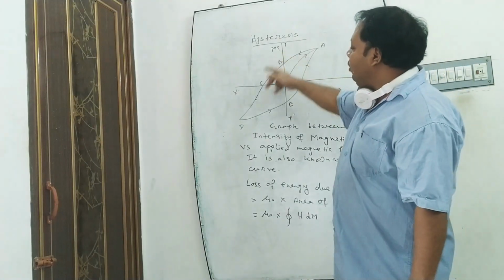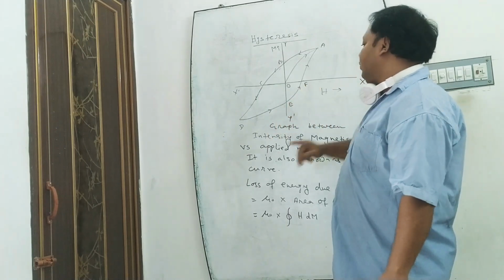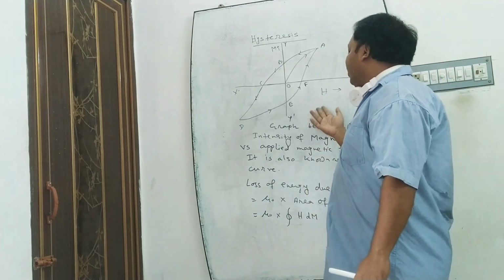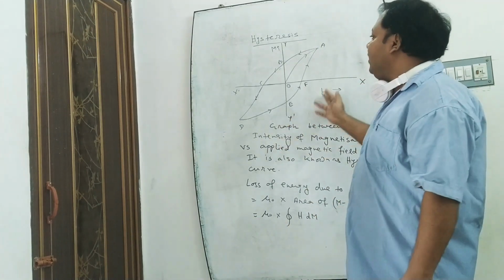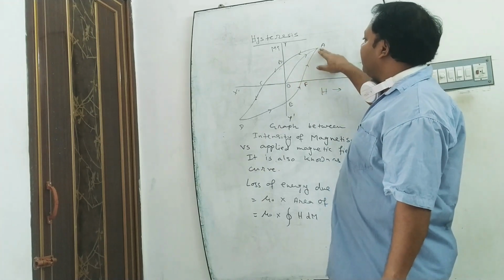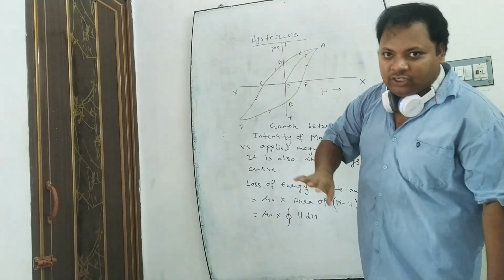Then the value of M decreases and moves towards 0 along the DEF path. Again, with increasing H, the value of M increases, and after some time it reaches the point A, that is magnetic saturation.